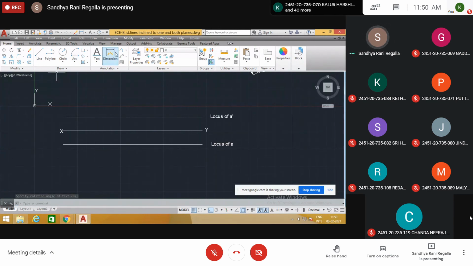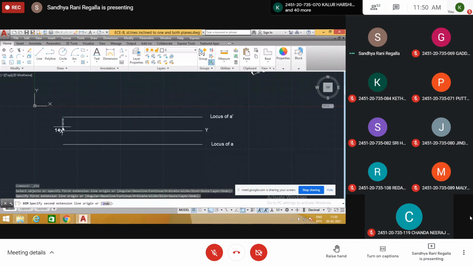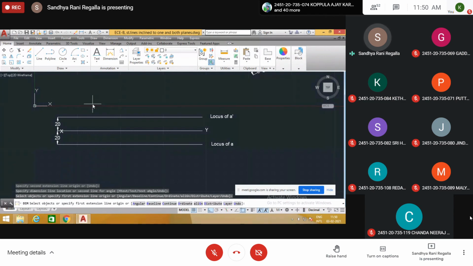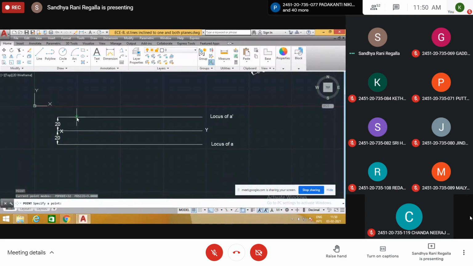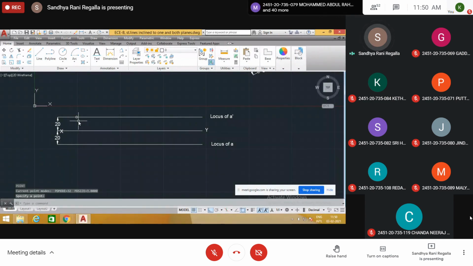Distance is how much? 20. This is also 20 from XY. So on these locus lines, we select any one point. Take one point here, and from this point you draw the projector.